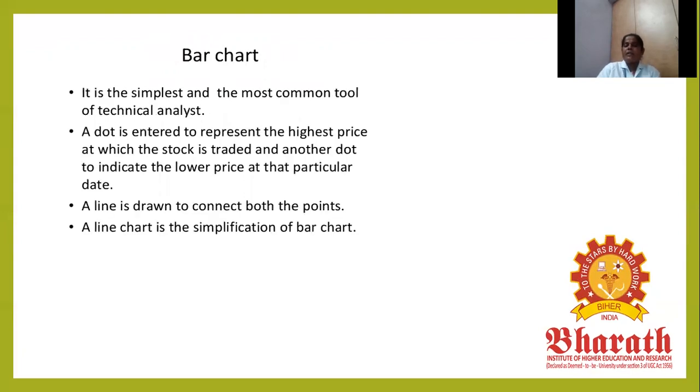Then the bar chart. The bar chart is simple. The bar diagram is the simplest and most common in technical analysis, and easy to compare with the current year and previous year. One dot represents the highest price at which the stock traded. Another dot indicates the lowest price on a particular date. A line then connects both points.